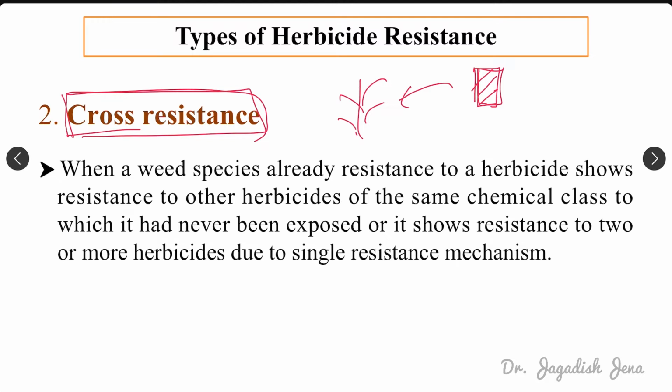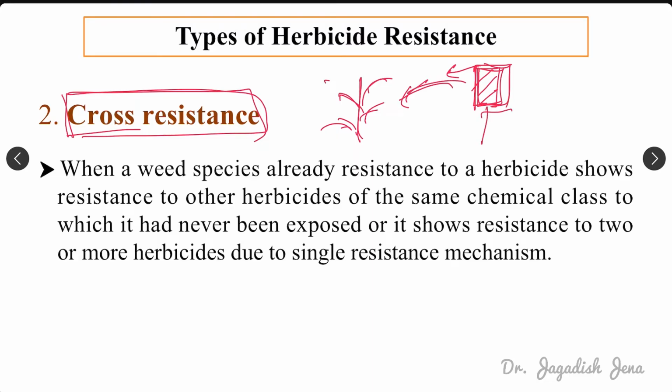So that is the mechanism of action. Suppose we are applying one particular herbicide and it is inhibiting photosynthesis, right? And this particular weed becomes resistant to that herbicide.